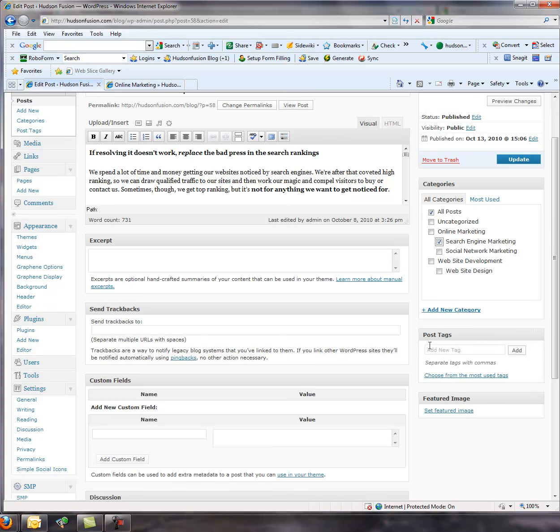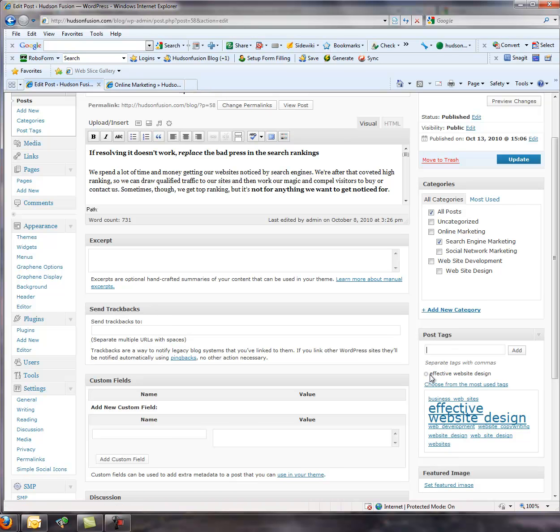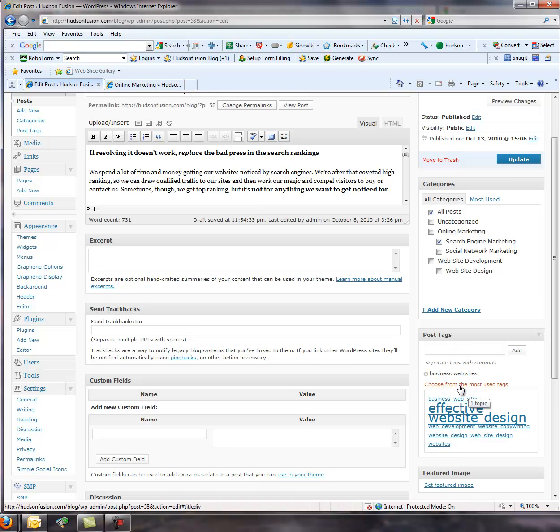Down below the categories, you'll see where it says post tags, and I can choose from the most used tags by clicking here, and it'll show me a list of the tags that I've been using most, and I can choose to add tags to this post simply by clicking on them. So if I have business websites, that might be a tag that would be applicable because we're talking about businesses. I'm going to click that and you'll see it shows up here. Actually, I clicked effective business website design by mistake. It's very hard to see, but there's a little tiny X. I'm going to click that to remove it, and I'm going to click the business website link instead, and it's here.